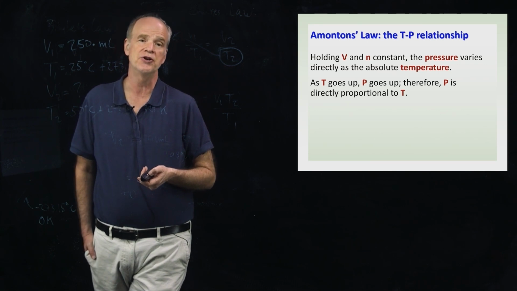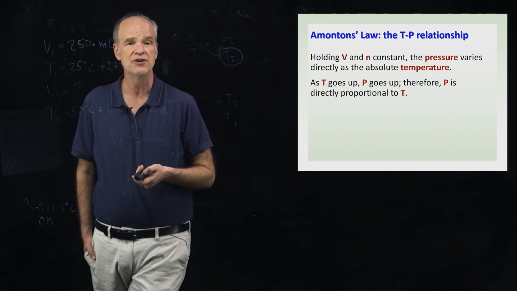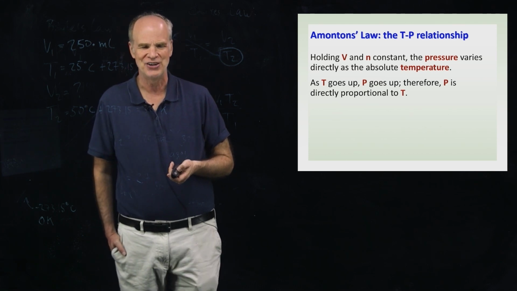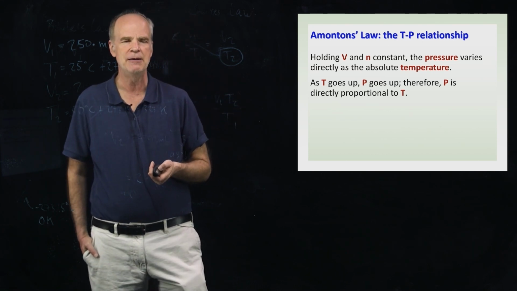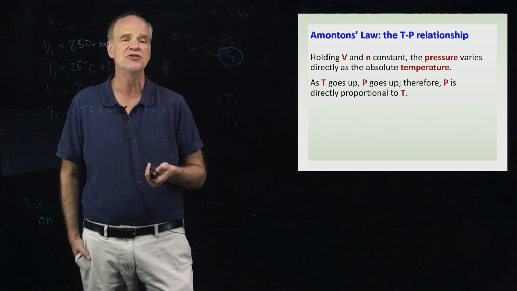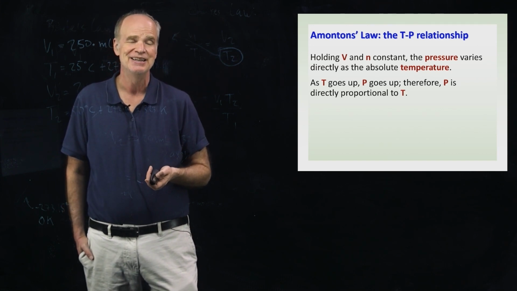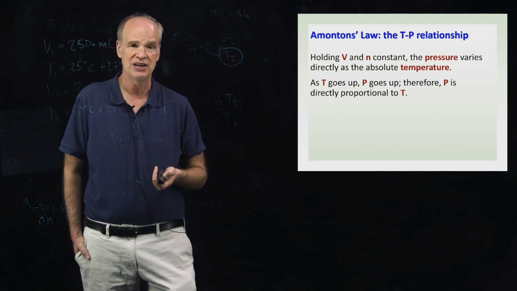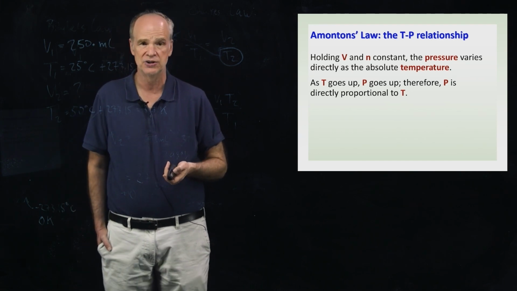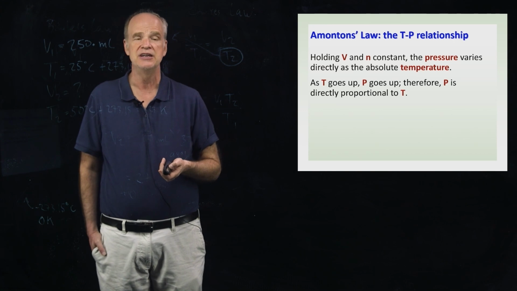They're striking the surface of the container harder and harder, so the pressure should go up, up, up. As you increase the temperature of a gas, the pressure should increase. Qualitatively, the temperature and the pressure of the gas are directly related. If one goes up, the other goes up. If one goes down, the other goes down.